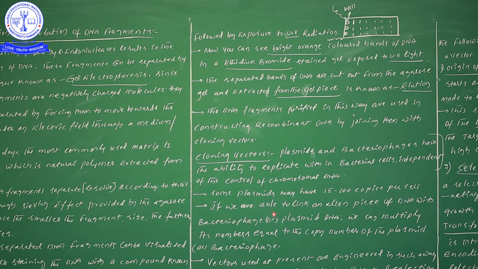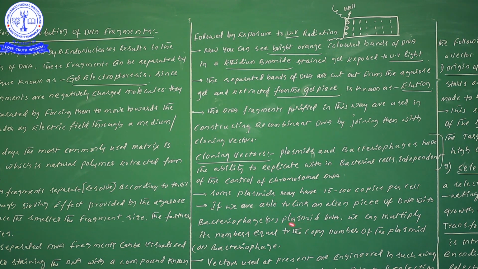Next, if we are able to link a foreign gene or alien piece of DNA with the bacteriophage or the plasmid DNA, we can multiply it to an equal number of copies as the plasmids and bacteriophage. I have written some information; if you read it you cannot understand, but I will explain now. One foreign gene or one desirable characters gene, we are incorporating into either bacteriophage or plasmid.